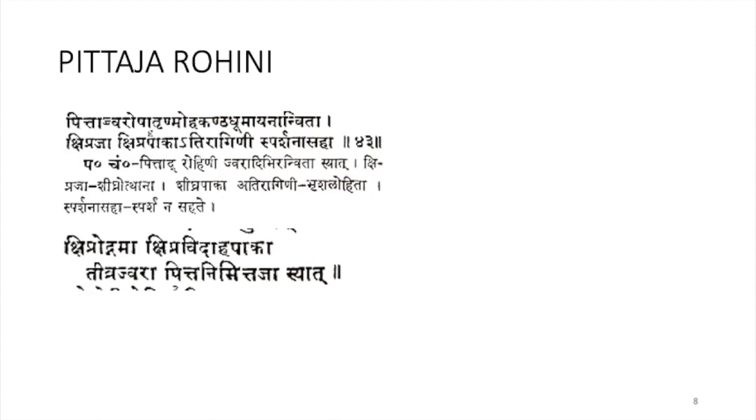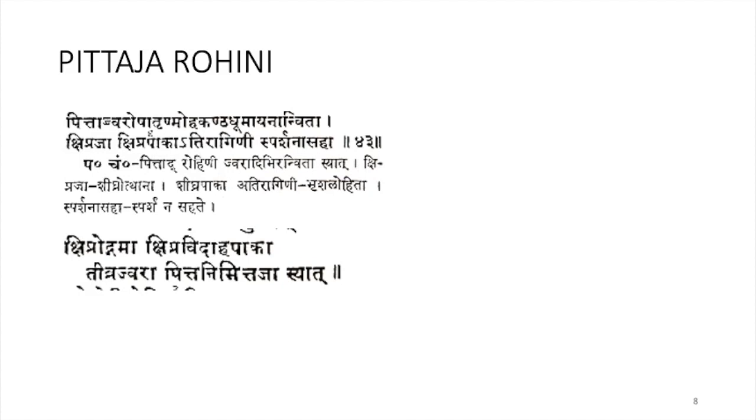Adhiragini: the throat will be fully red in color, and Sparshana Asaha, there will be tenderness. According to Sushruta Samhita, Shiprodgama, Shipra Vidaha Paga, Tivra Jvara Pitta Nimittaja Syat. So it will form very fast.